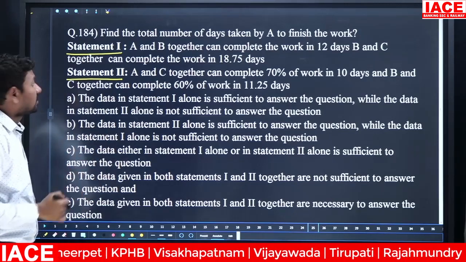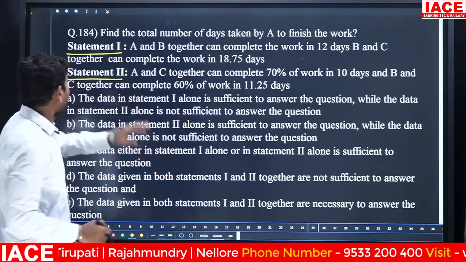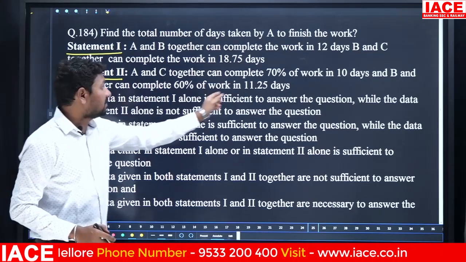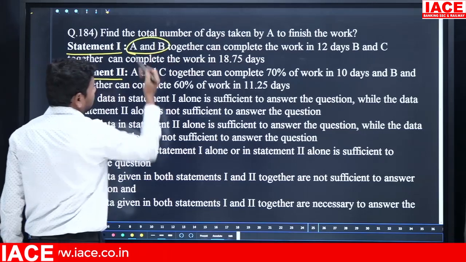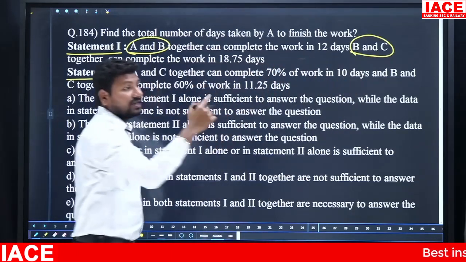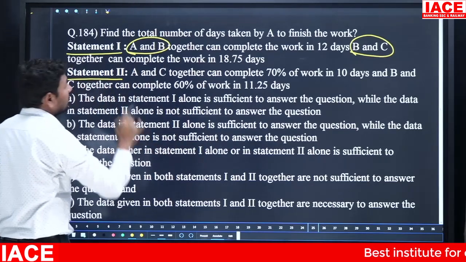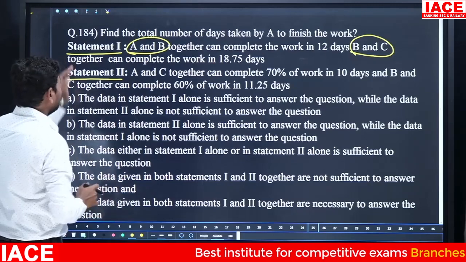Go for statement 2 now. A and C together can complete 70% of the work in 10 days. And B and C together can complete 60% of the work in 11.25 days. Here they mentioned the A and B relation. Next they mentioned the B and C relation. What is the missing relation here? A and C. A and C is not available, and there is no individual relation of A or B or C. That means statement 1 is not correct.